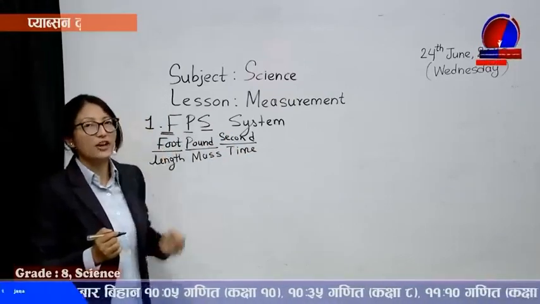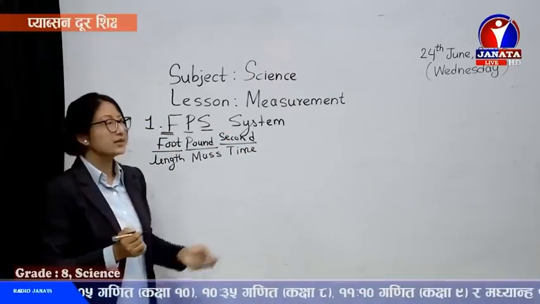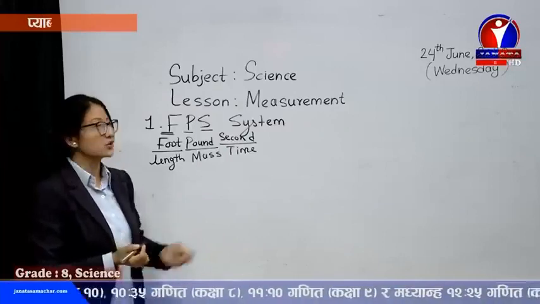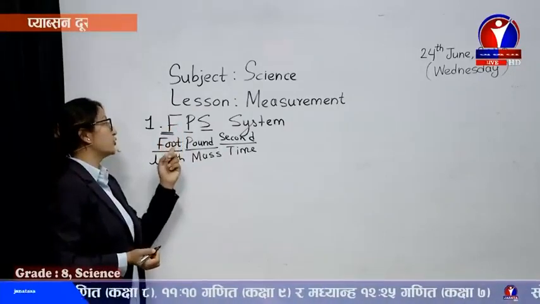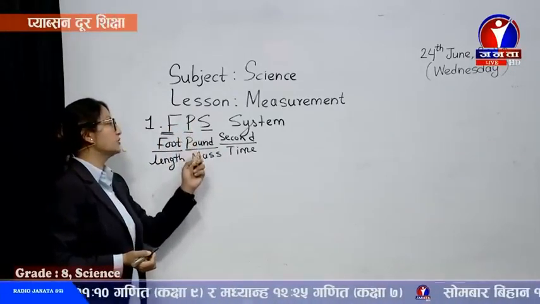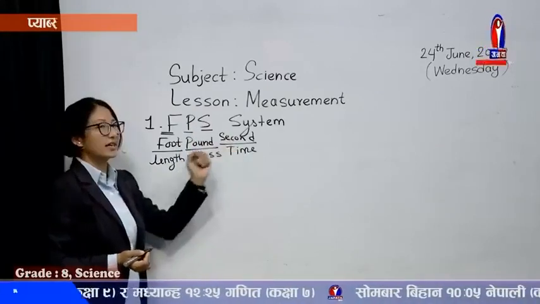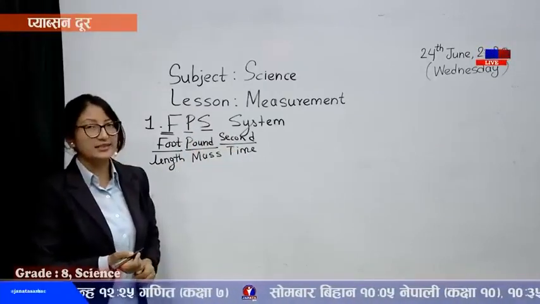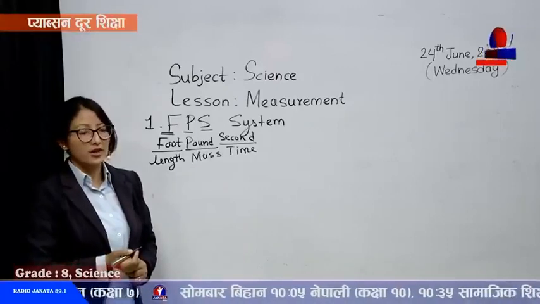It's a British system of measurement. So once again, if length is measured in foot, mass in pound, and time in second, it is the FPS system, a British system of measurement.